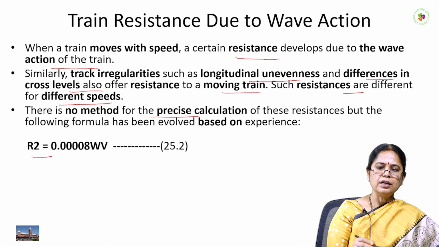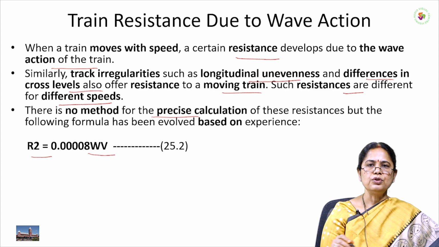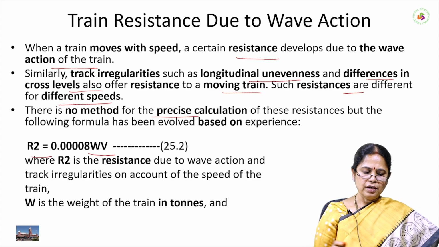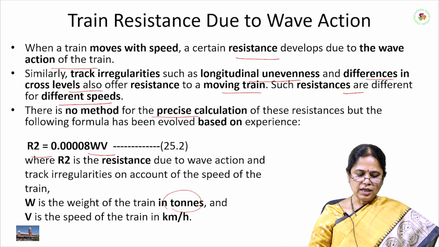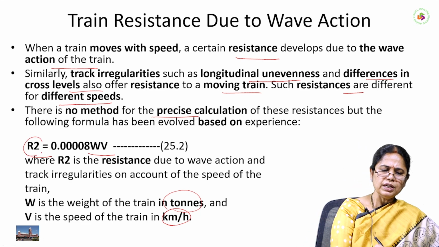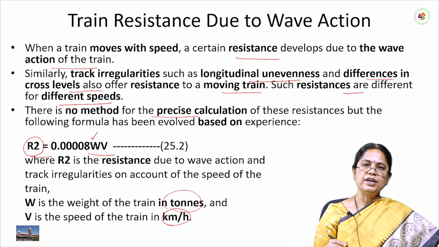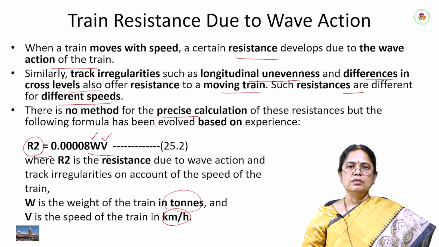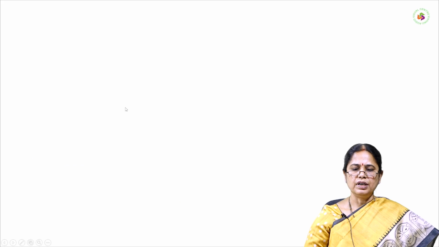R2 is the train resistance due to wave action, which is equal to 0.00008 W V, where W is the weight of the train in tons and V is the speed of the train in kilometres per hour. So R2 directly depends on the weight of the train and the velocity of the train. Next is train resistance due to wind.